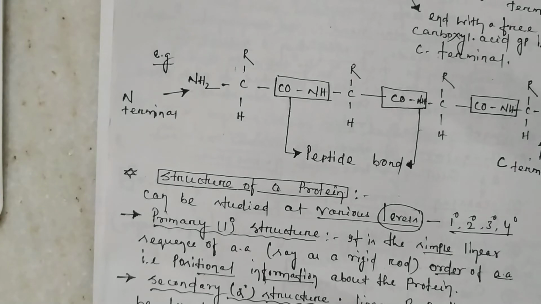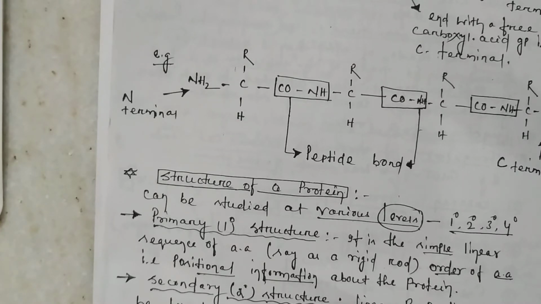Now when you talk about the primary proteins, they are made up of peptide bonds. Okay, the peptide bond which is formed due to the C double bond O NH bond, the bond which takes place between the carboxylic group and the amino group. As we all know, the primary structure of protein is formed due to a single chain of amino acids. That is, it can be either homopolymers or heteropolymers.